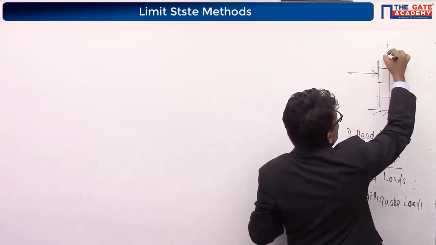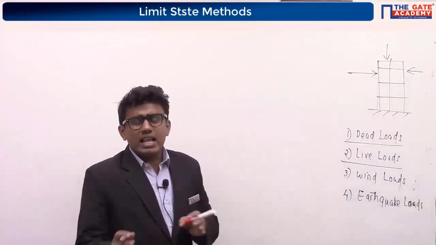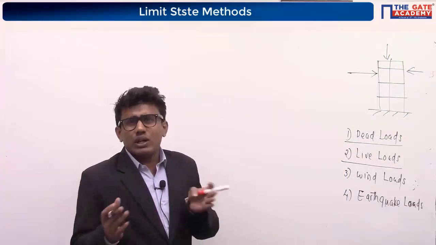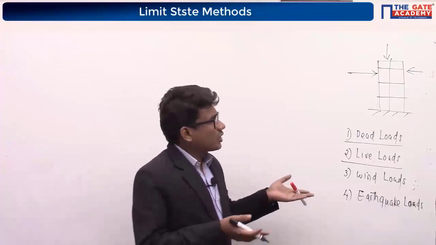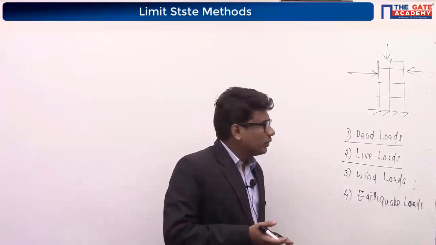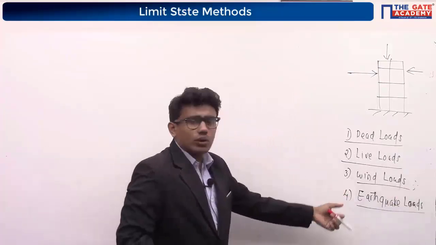The direction of wind is actually not predictable. We cannot predict the direction of load exactly. The direction and magnitude of the wind load will vary from time to time and place to place. So direction will be different in the case of wind loads, similar to earthquake load. Similar to wind load, earthquake load also.